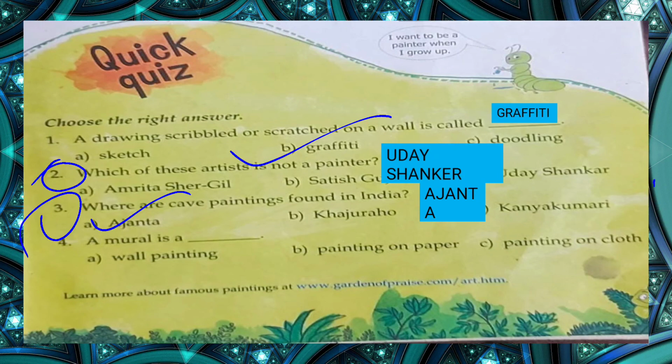A mural is a wall painting, painting on paper, or painting on cloth? So it's a wall painting. What is a mural? We had discussed frescoes just now. What are frescoes? I had already told you. It's a kind of water-based painting, and that is also a mural painting, meaning it is painted on a wall.